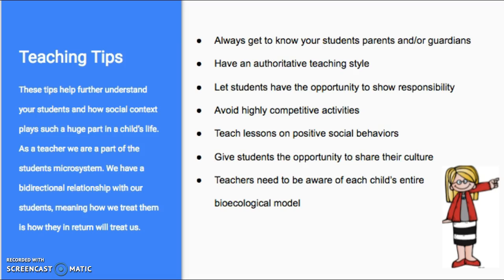When teachers have an authoritative teaching style, research shows that it is linked to better grades. Teachers can achieve an authoritative teaching style by setting clear limits, enforcing rules, and expecting mature behavior, but also being warm to their students by listening to concerns, giving reasons for rules, and allowing students to have a group vote. With this, it is important to have a least restrictive environment.